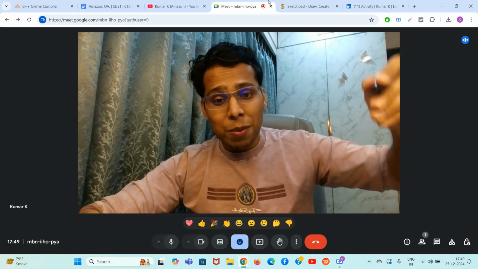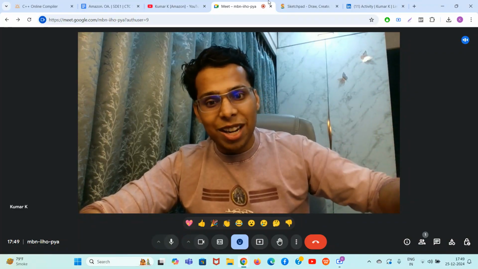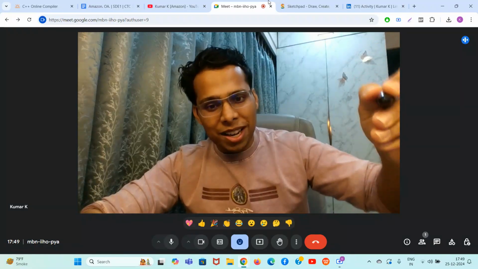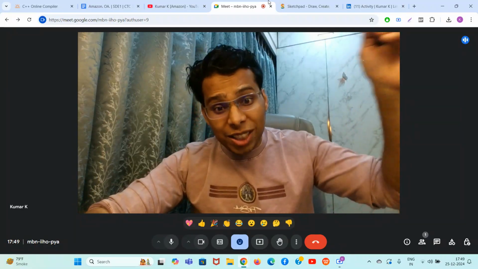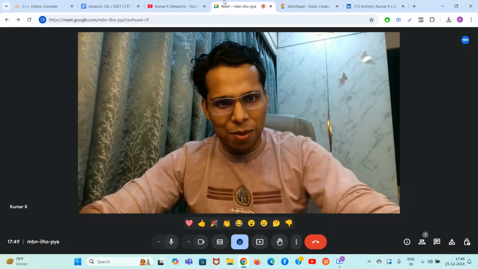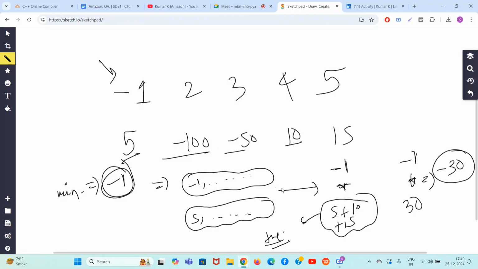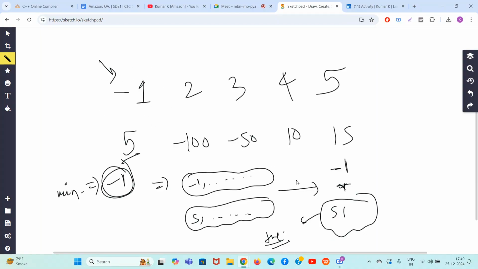So with which number should I multiply minus 1 so that the answer will get big? I need to multiply minus 1 with a negative number. So this time you need the maximum negative sum subset. This time, you don't need positive sum numbers. No, no, no. To increase the answer, if this is negative,